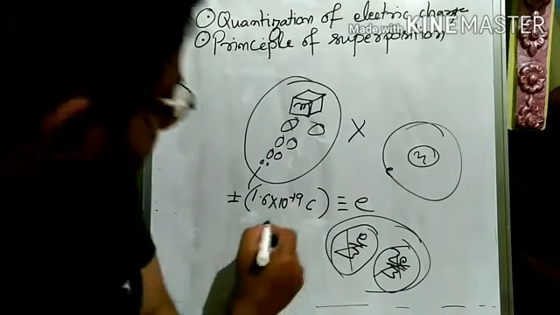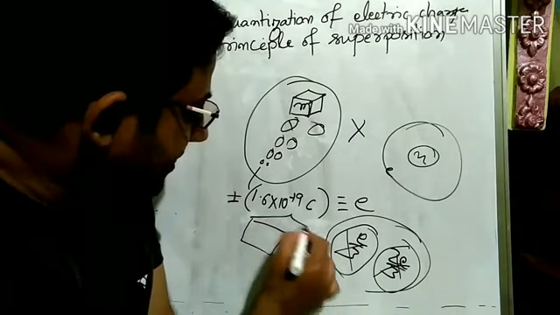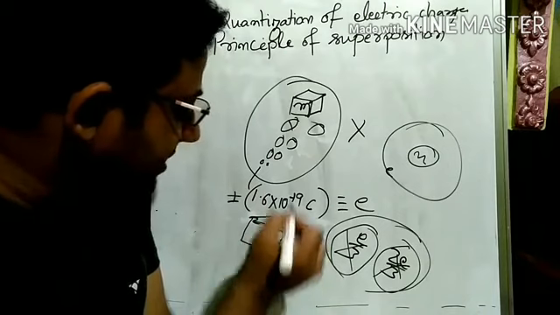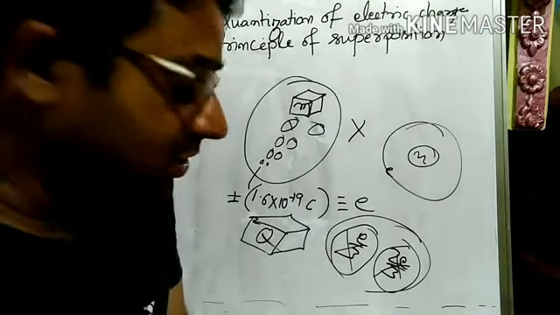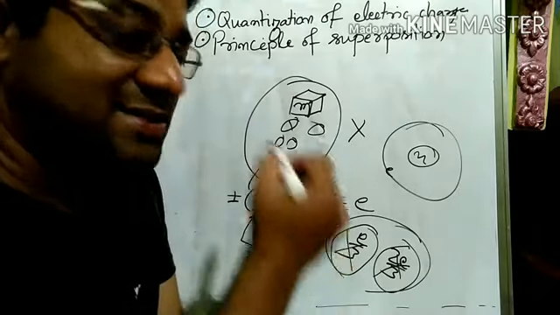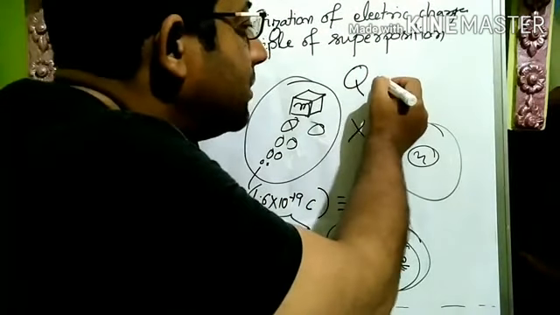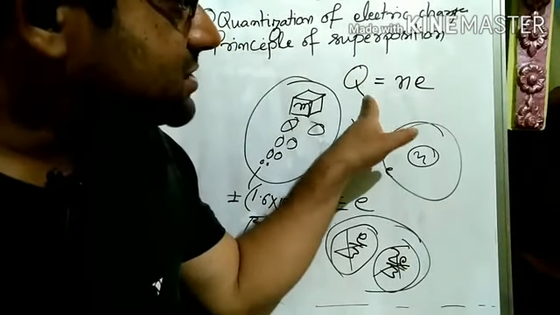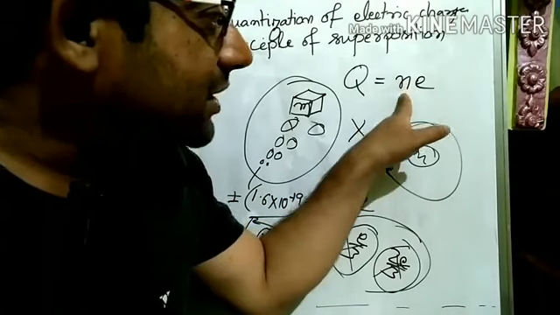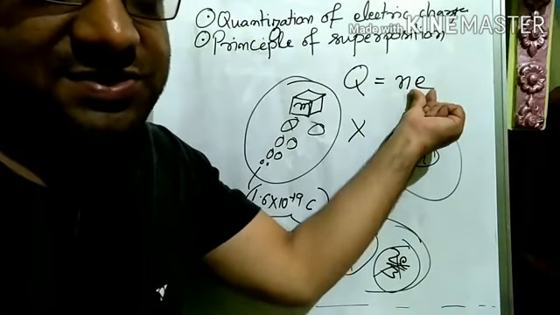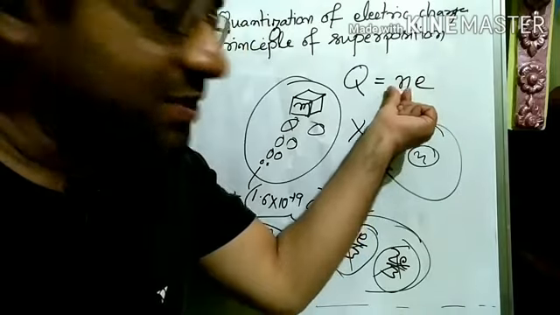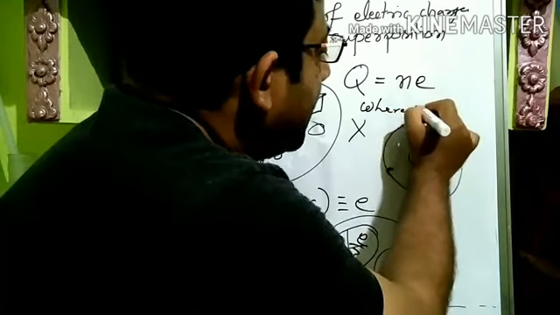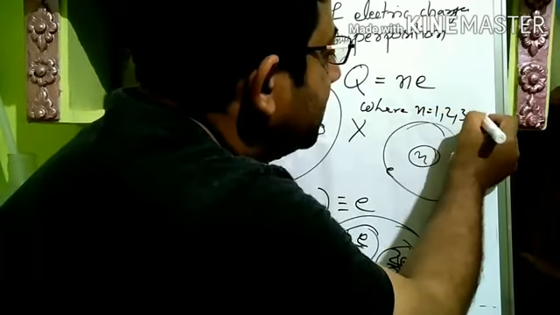So if a charge is given to some mass, let us say charge Q, how much charge can be there inside that Q? That Q must be equal to n times e. The charge must be an integral multiple of the minimum possible charge. Integral multiple means this n has to be an integer, where n is equal to 1 or 2 or 3 and so on.